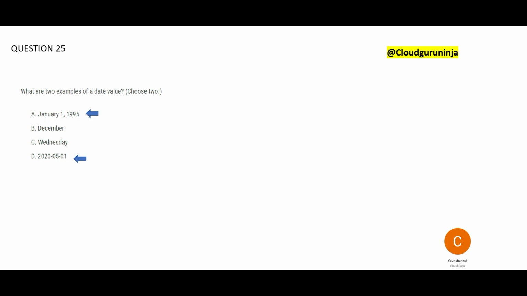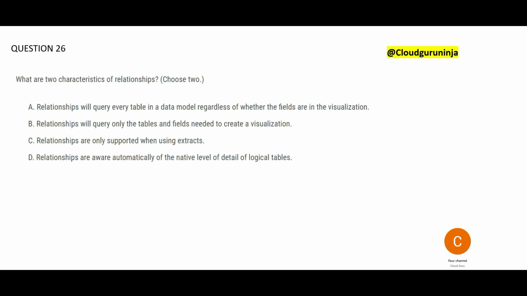Why? Because they have, see, January. What is January? January is a month. What is one? One is a date. What is 1995? It is a year. So this is correct. What is 2020? That is a year. What is 05? Month. 01? Day. So this is also correct. Let us look at the next question.